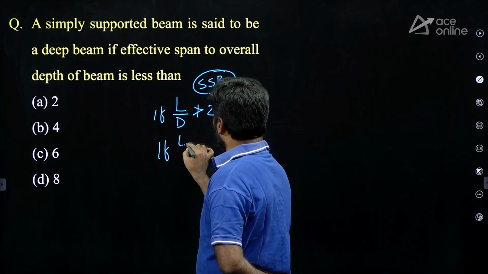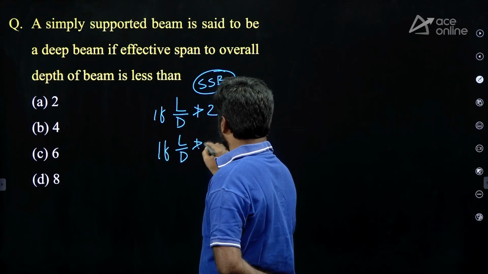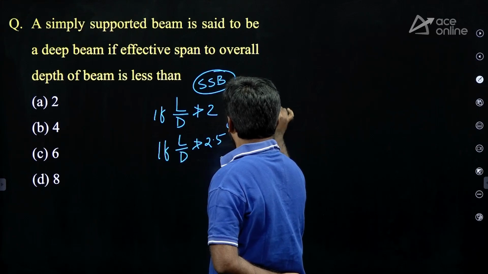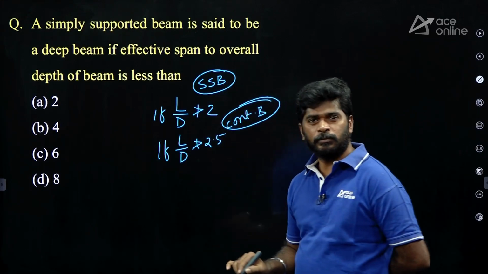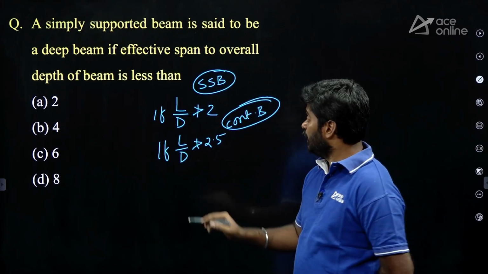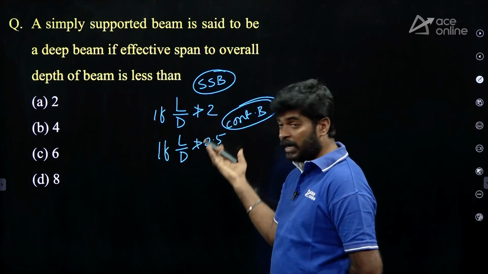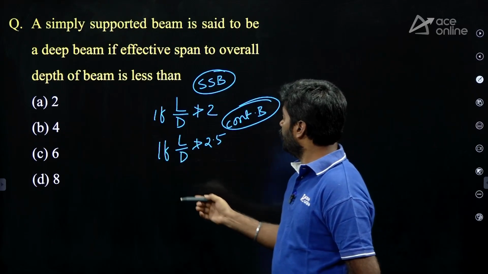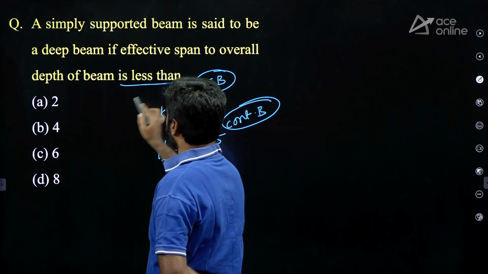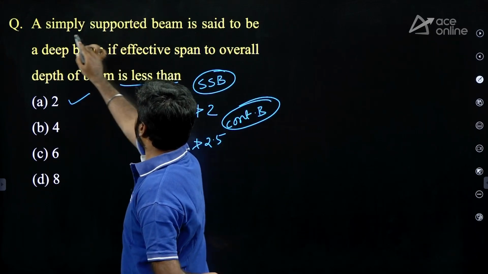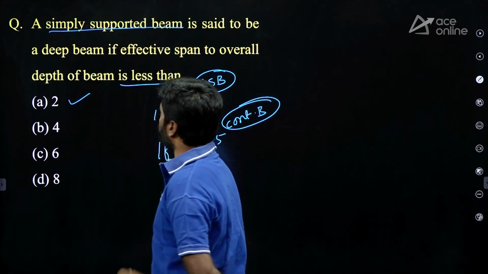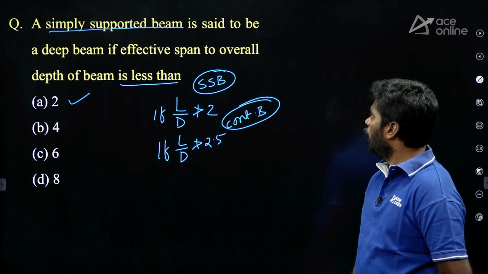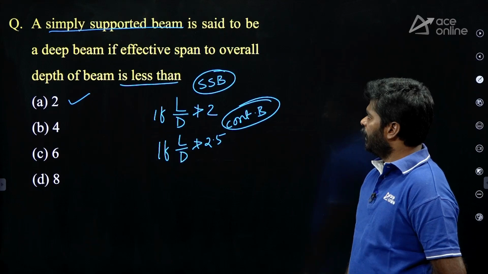If the span to overall depth ratio is not greater than 2.5 for a continuous beam, then it is a deep beam. L by D ratio not greater than 2 means less than or equal to 2, right? Here they asked less than 2, option A. It is clearly mentioned simply supported beam, right? Okay. Next question.